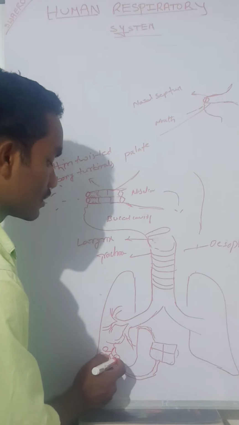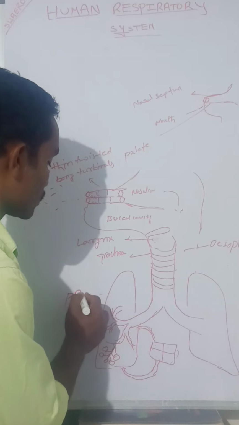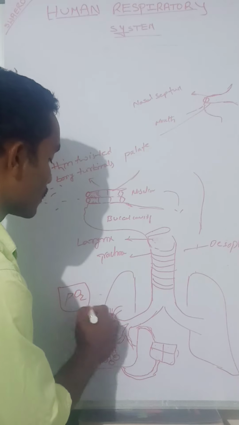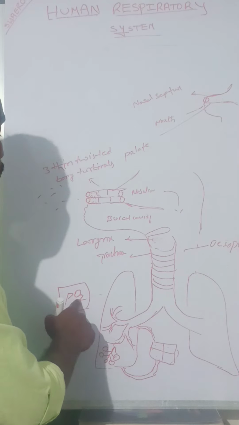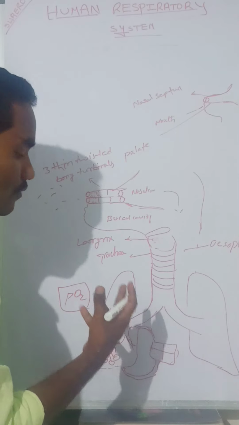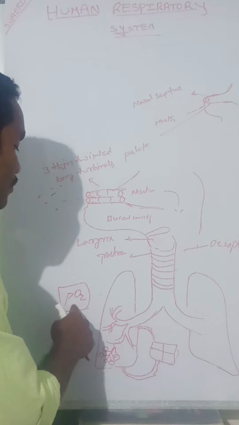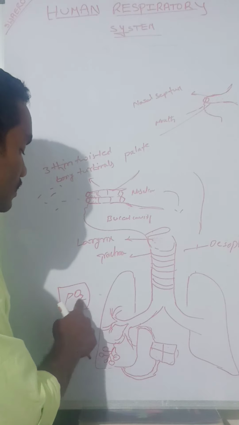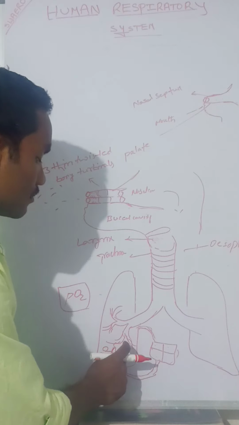High pO2 will be present here. High pO2 means a high partial pressure of oxygen. When we talk about a single gas, it is expressed as PO2, because air is a mixture with many gases. We are talking only about oxygen, which is why I mention it like this. Here the pulmonary artery enters the lungs.